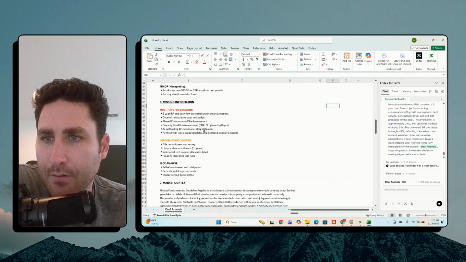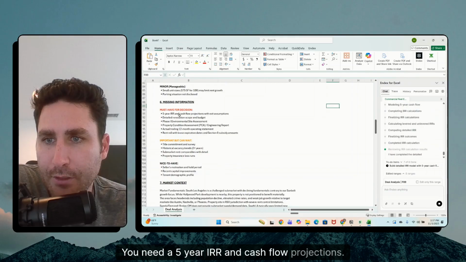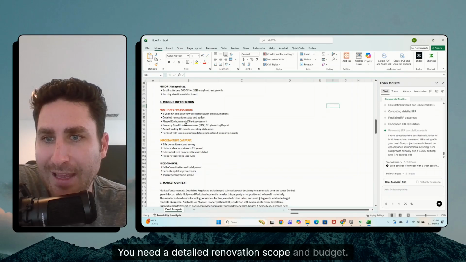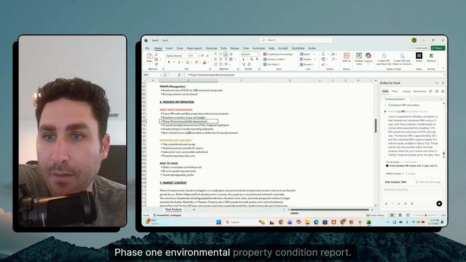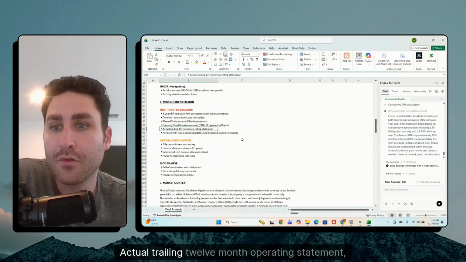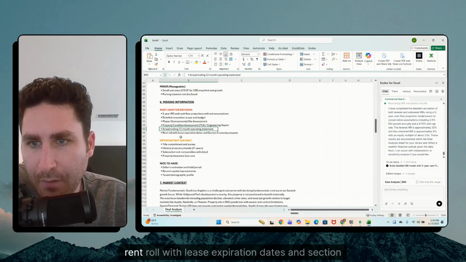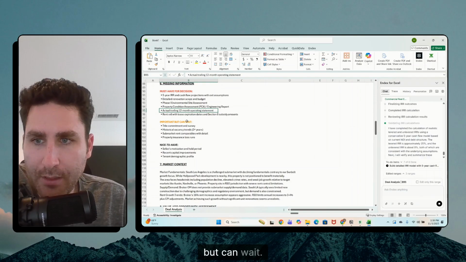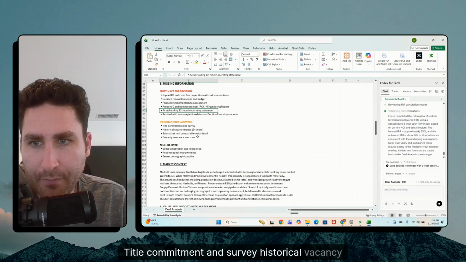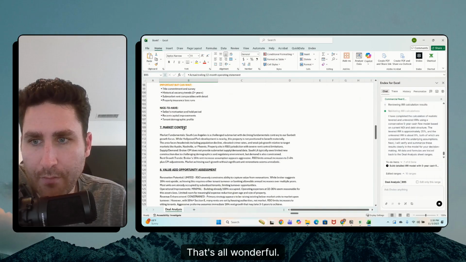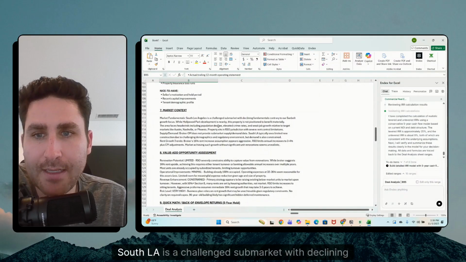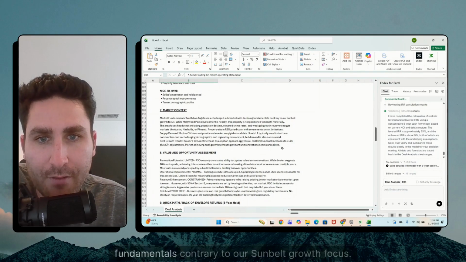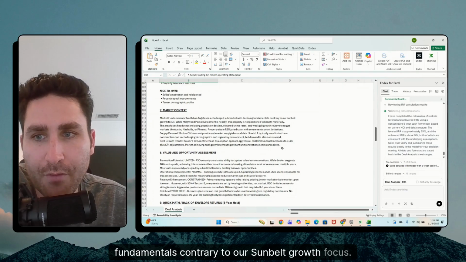Must have for decision: you need a 5-year IRR and cash flow projections. You need a detailed renovation scope and budget. Phase 1 environmental, property condition report, actual trailing 12-month operating statement, rent roll with lease expiration dates, and Section 8 subsidy amounts. Important, but can wait: title commitment and survey, historical vacancy trends, cool. That's all wonderful. Market context: South LA is a challenged submarket with declining fundamentals contrary to our Sunbelt growth focus.